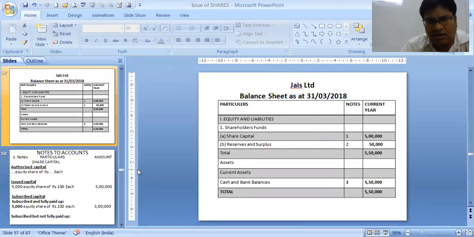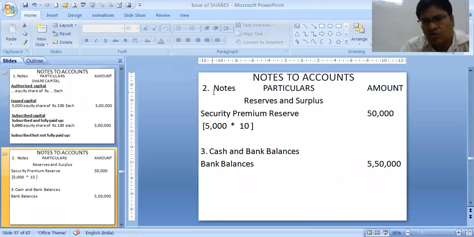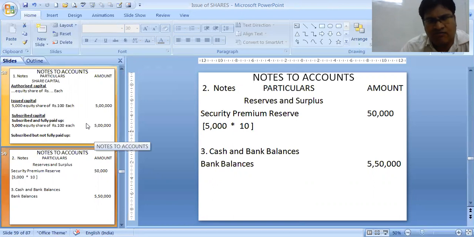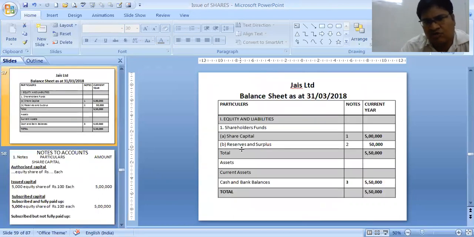Now note 2, reserves and surplus. Let's see the reserves and surplus note. Notes to accounts, particulars, amount, reserves and surplus. Securities premium reserve, 5,000 shares of 10 each. Why 10? Because it is 10% of 100 rupees. 50,000. 50,000 we need to write in the balance sheet as SPR under reserves and surplus. So see, under reserves and surplus, note 2, SPR 50,000. Next is 5,50,000, the total of the liability side.